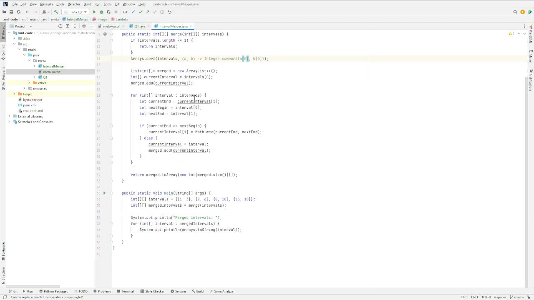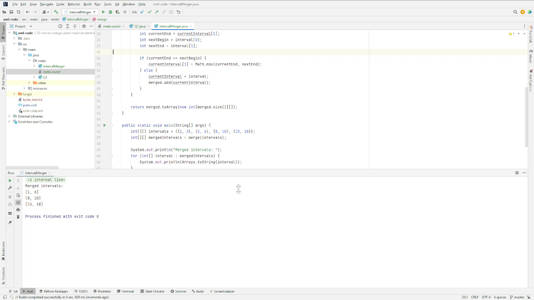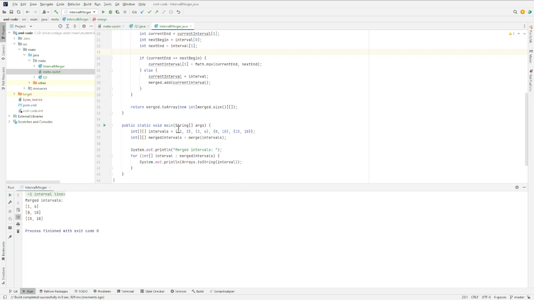And let's try to run it over this sample example. Let's see if the output is correct or not. So if you see in this particular case, 1 comma 3, 2 comma 6, 8 comma 10, the 1 comma 3 and 2 comma 6 overlap. So they will merge to 1 comma 6, then 8 comma 10, 15 comma 18. And since we are sorting, the order should not matter.